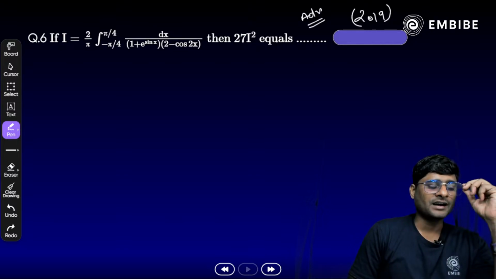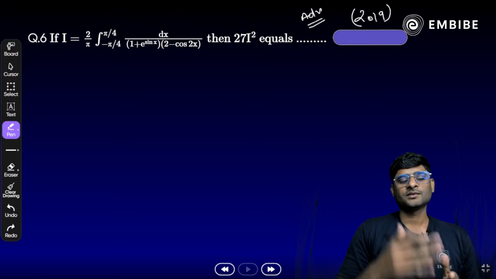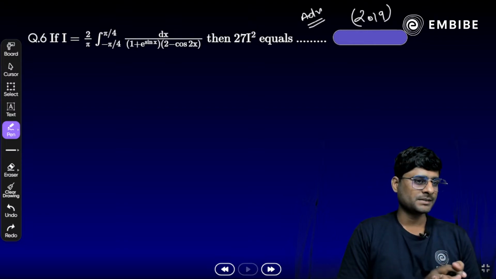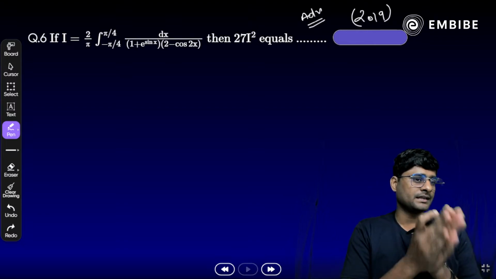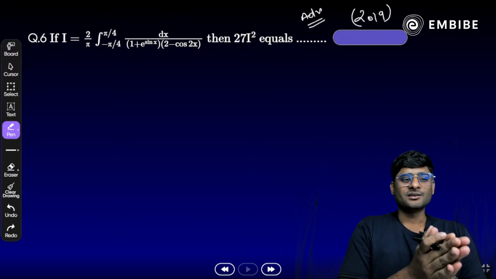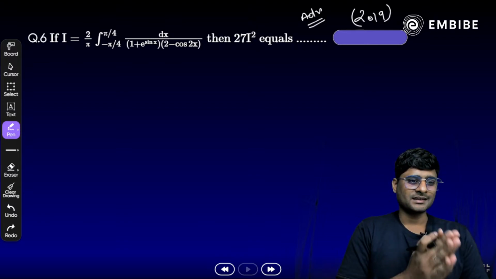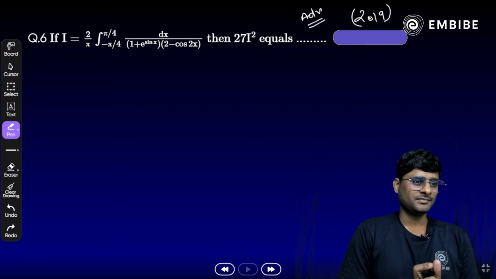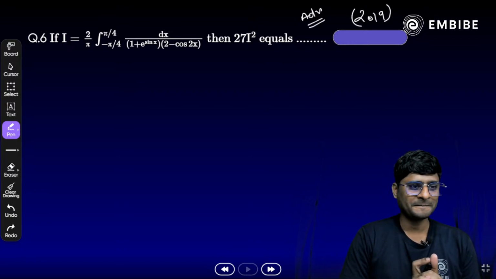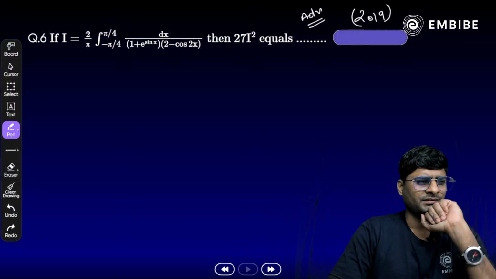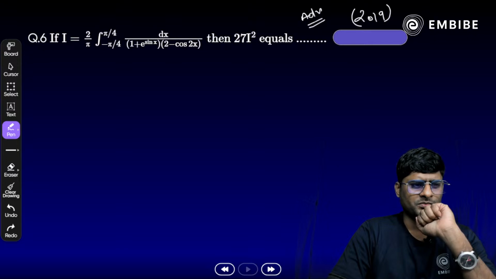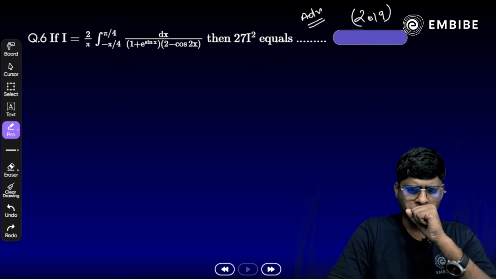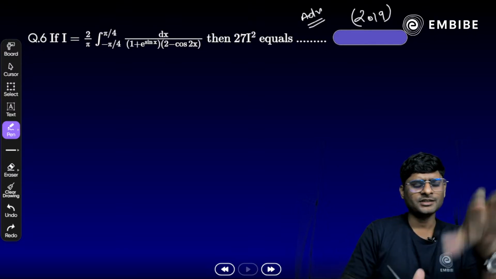So look at the question here. If I is equal to 2 by pi times the integral from minus pi by 4 to plus pi by 4 of dx divided by (1 plus e raised to power sin x)(2 minus cos 2x), correct? Then find the value of 27 I squared. Okay, easy. We can apply the same property which we used in the previous one. Take your time, take a look here.